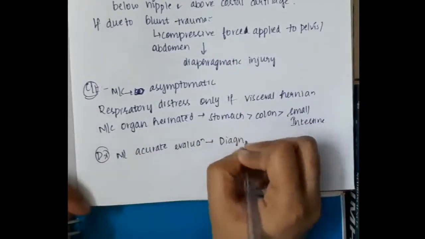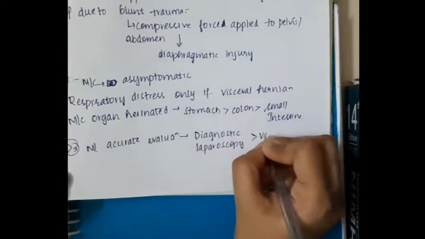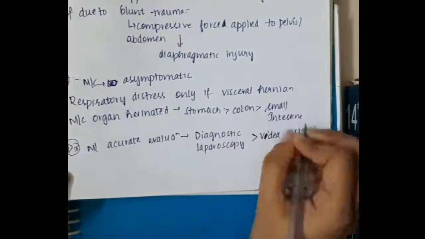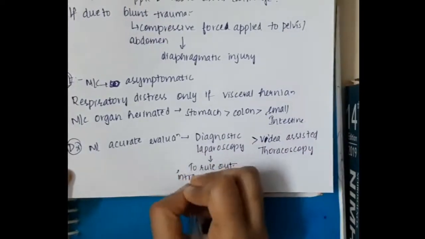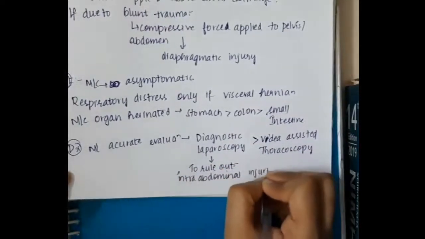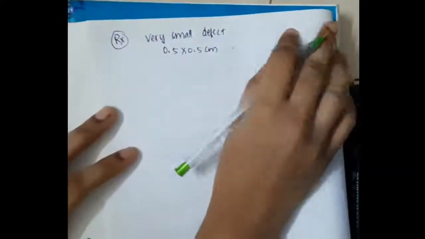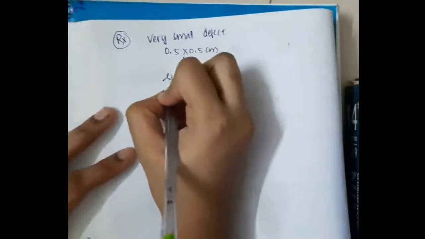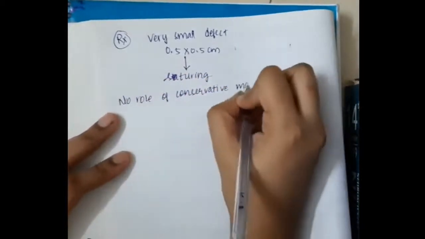The most accurate evaluation is by diagnostic laparoscopy, followed by video assisted thoracoscopy. This diagnostic laparoscopy is done to rule out intra-abdominal injury. Then treatment is, if there is a very small defect, around 0.5 centimeters, then you will have to suture the defect.